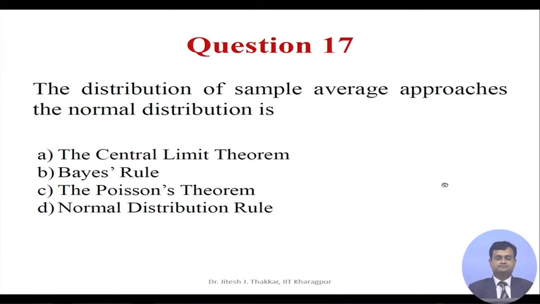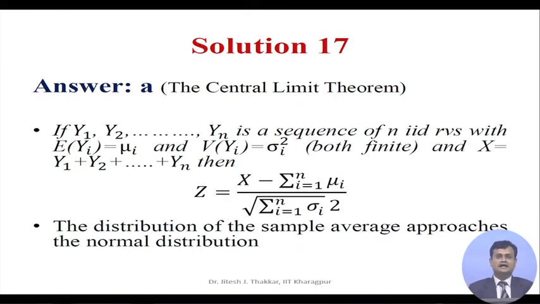Question 17. The distribution of sample average approaches the normal distribution is: A, the central limit theorem; B, Bayes rule; C, the Poisson theorem; and D, normal distribution rule. This is an important question to be remembered. If you see the solution, our correct answer is A.